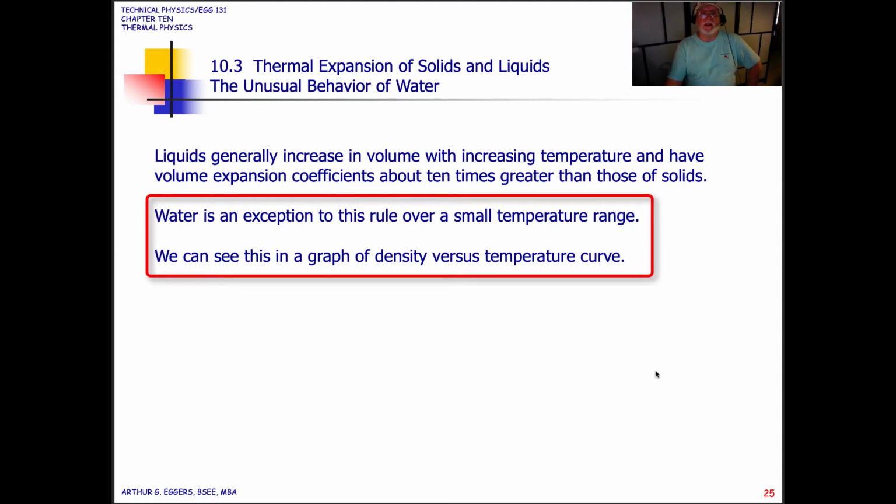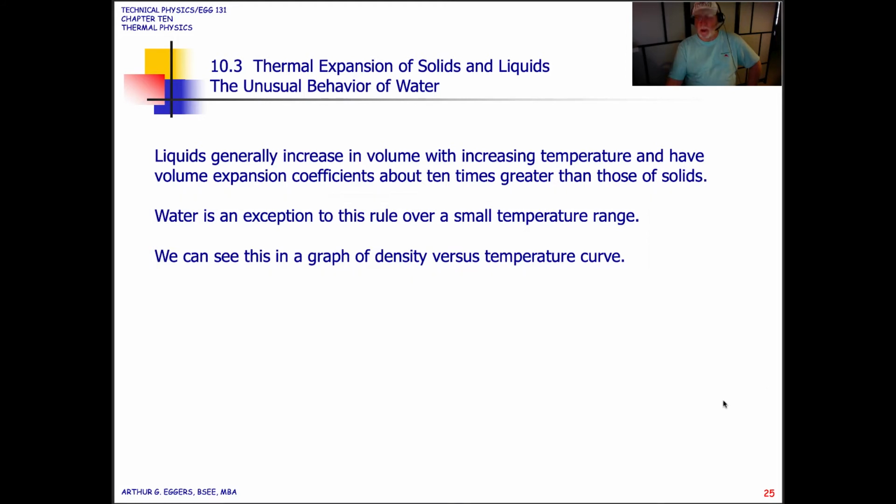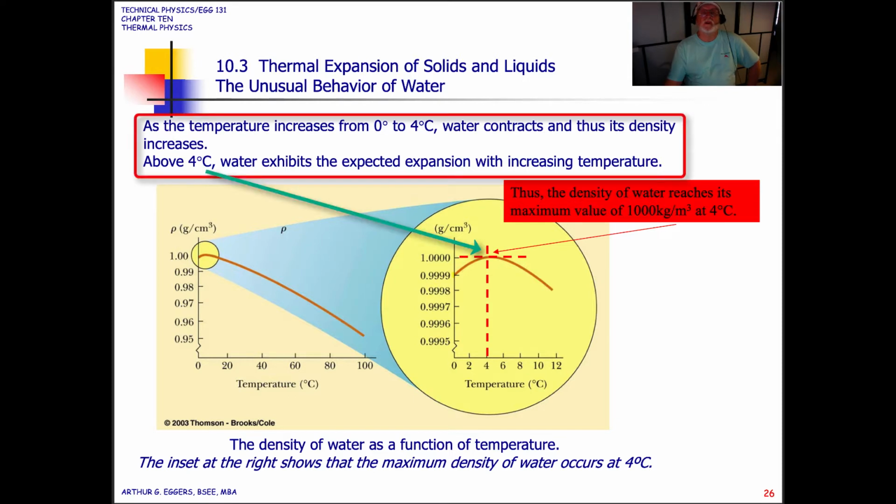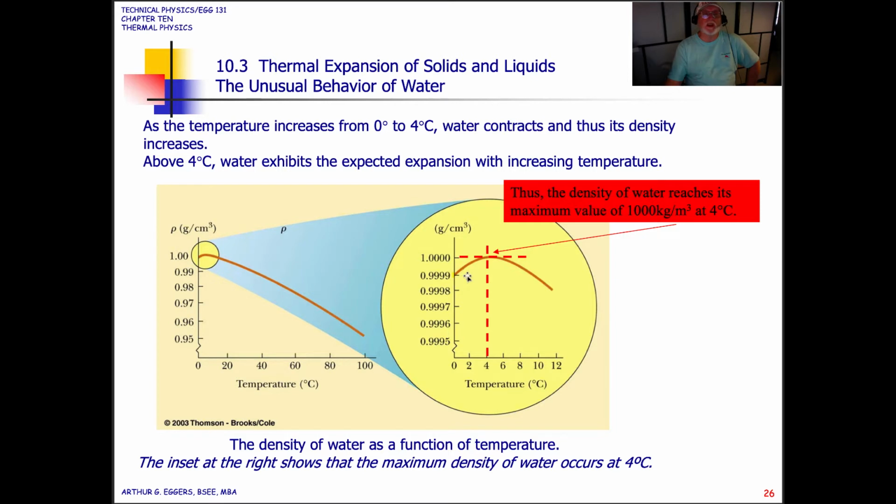We can see then in the next graph the density versus temperature relationship. So as the temperature increases from 0 to 4 degrees Celsius, water contracts, and thus its density increases. Above 4 degrees Celsius, water exhibits the expected expansion with increasing temperature. So you can see here from the graph what we've got going on in terms of density and temperature. Thus, the density of water reaches its maximum value of 1,000 kilograms per cubic meter at 4 degrees Celsius. So that's the magic number there.